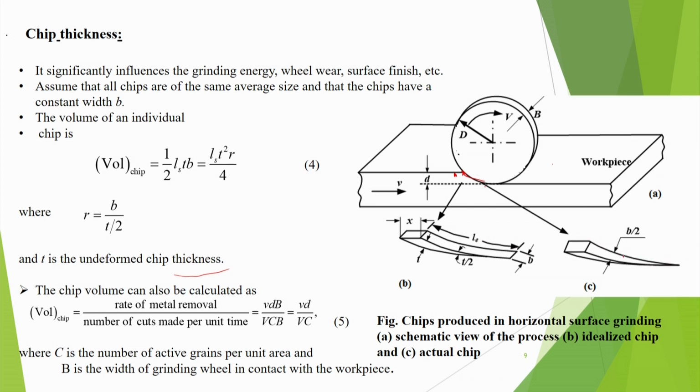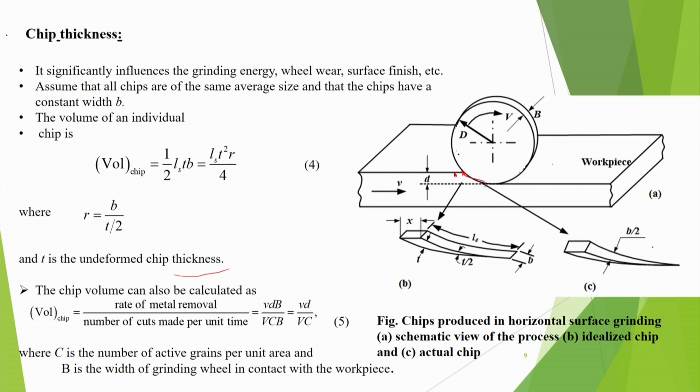We are assuming the chip width is B, and this should actually have been thickness, so this is T by 2 that will be the thickness.